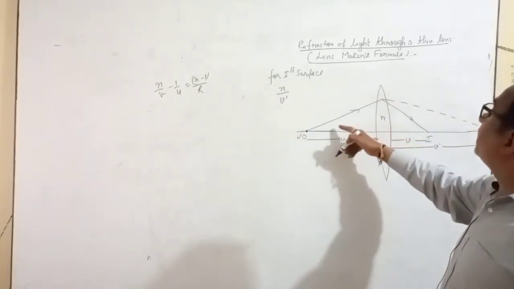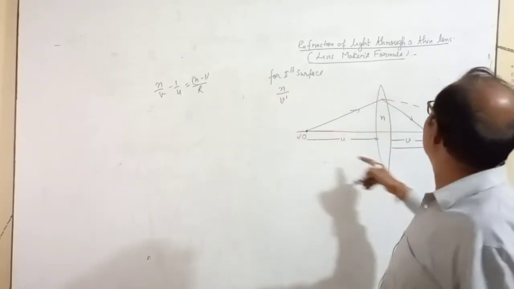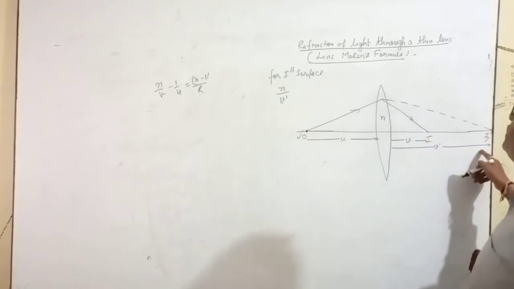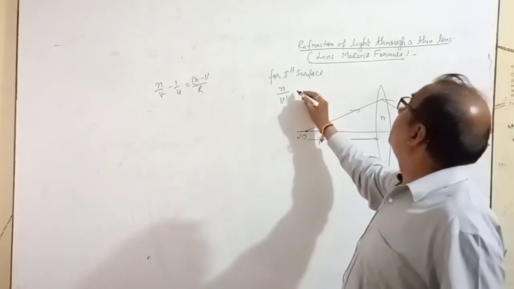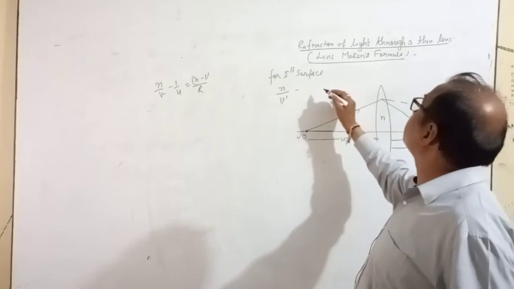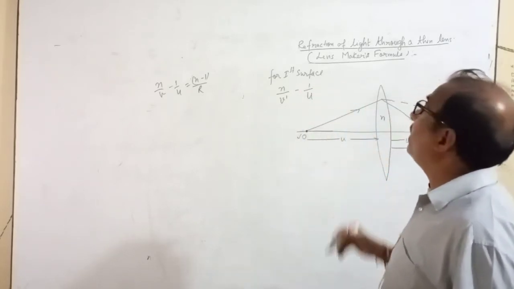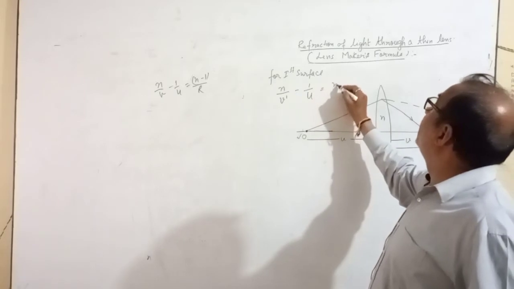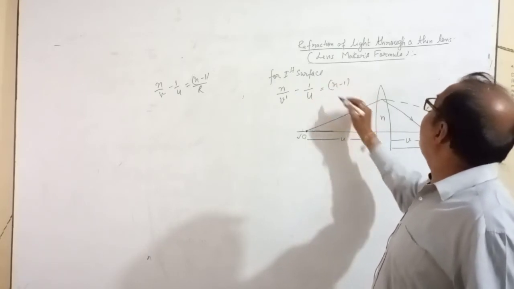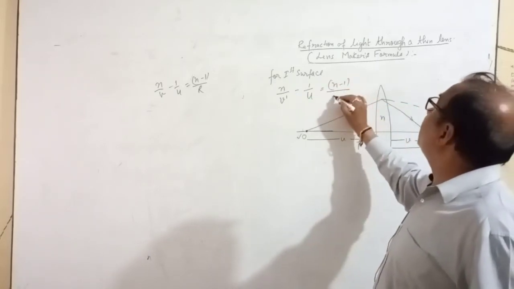The refractive index of glass with respect to air is n. The distance of the image is v dash for the first surface, minus 1 upon u, the distance of the object, equal to n minus 1,